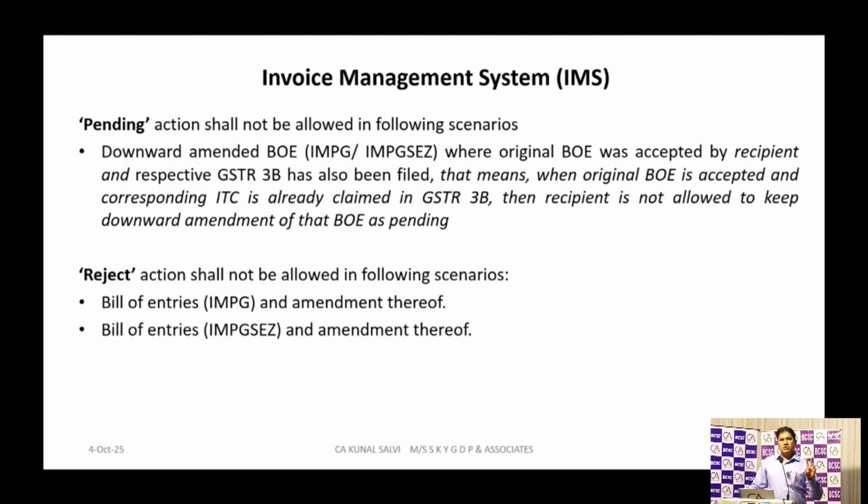For these transactions, you cannot reject the transaction. You have to compulsorily accept those transactions. Meaning that if there is any bill of entry uploaded through ICEGATE and reflecting in your IMS dashboard, if it is yours, you have to compulsorily accept that BOE.